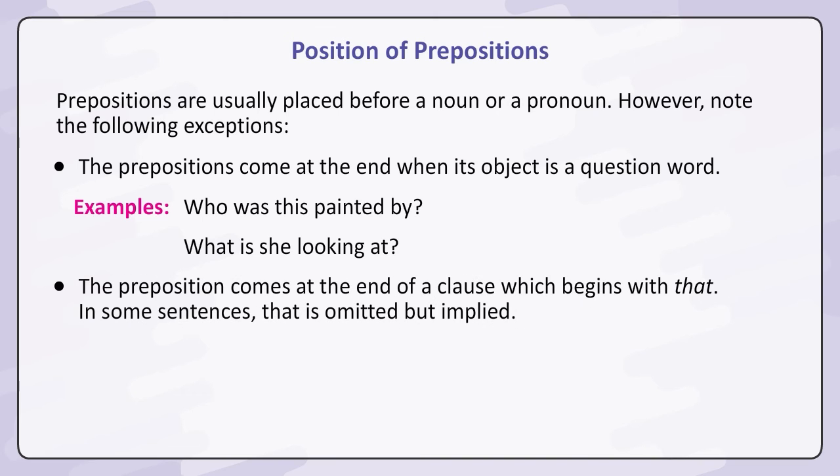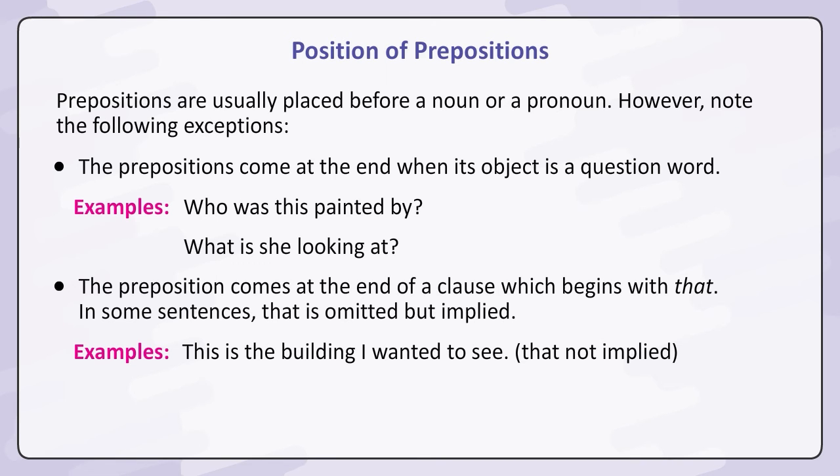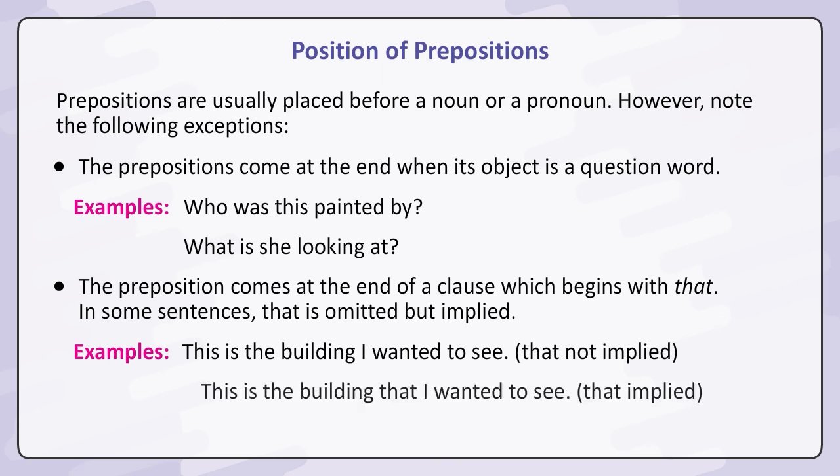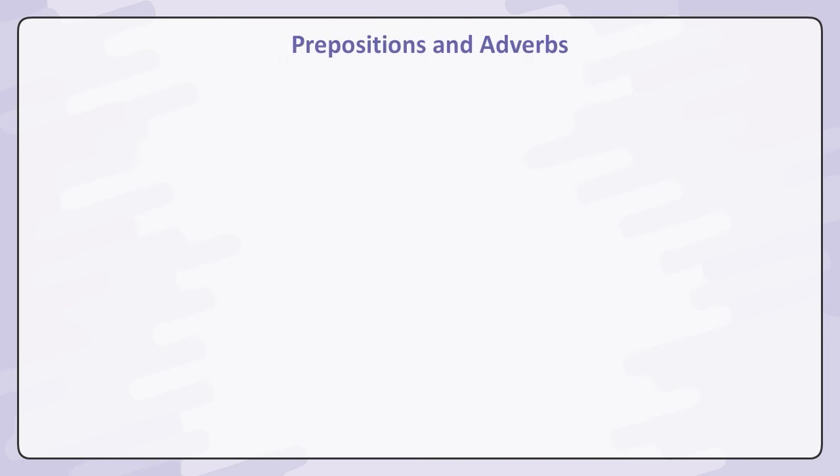The preposition comes at the end of a clause which begins with that. In some sentences, that is omitted but implied. Examples: This is the building I wanted to see. That not implied. This is the building that I wanted to see. That implied.